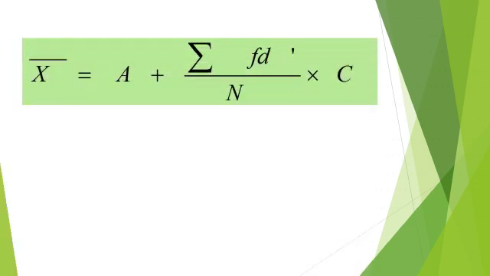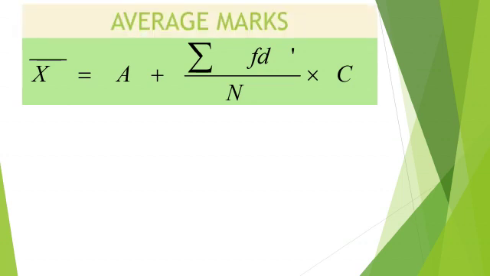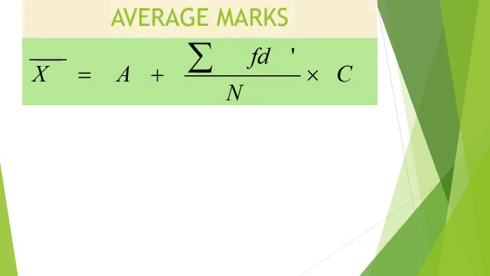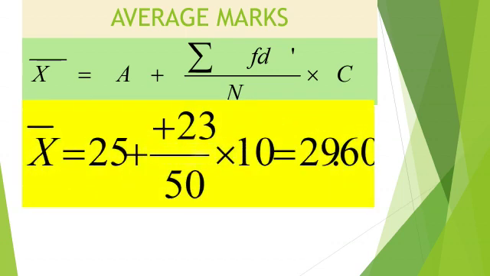Yes, this is our formula of step deviation method to calculate the arithmetic mean. X bar is equal to a plus summation f d dash by n multiply c. So now putting the values in this formula, we get 25 plus 23 by 50 multiply 10. So students, the answer is 29.60 marks.